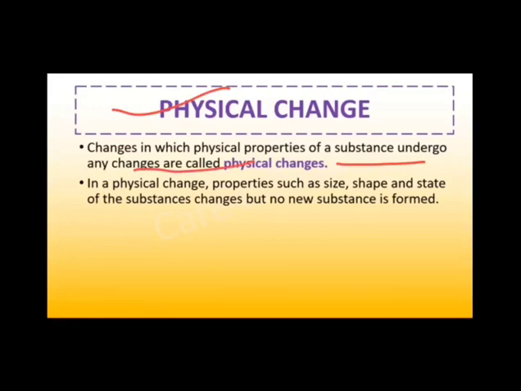In a physical change, properties such as size, shape and state of the substance change, but no new substance is formed. So in a physical change, the size of an object changes, shape can also change, state of the substance also changes, but no new substance is formed. So this is known as a physical change.